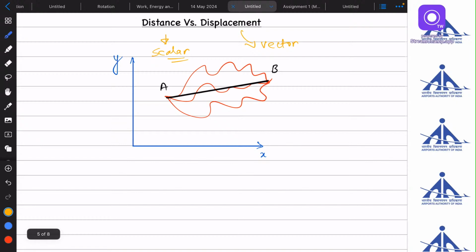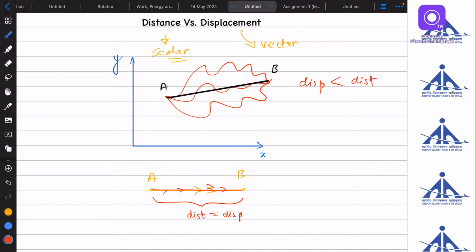Here in this example, the displacement was the shortest path and there were 3 long paths over here. Now if I say that a body moved from A to B along this path, then the distance is this only and the displacement will also be this. Why? Because it has moved in a straight line. So in this case, the distance will be equal to the displacement of the body. But in this case, displacement was less than the distance of the body.